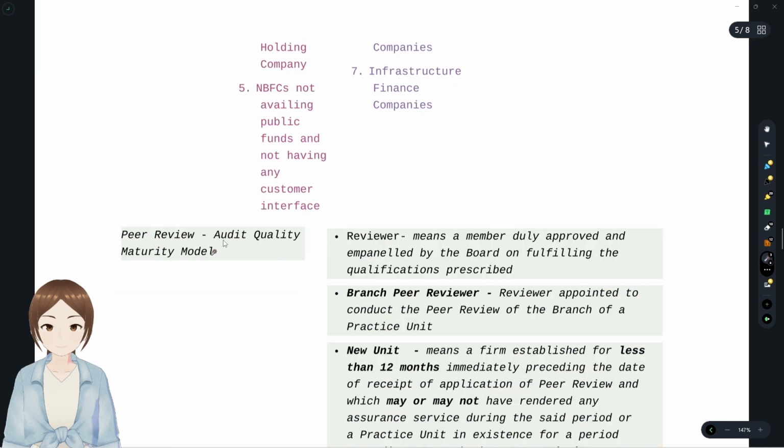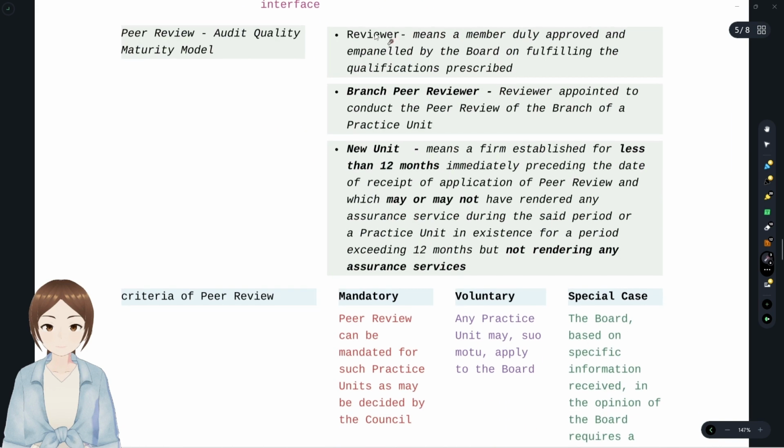Amendments of peer review. Whenever you find any kind of technical standards, peer review as per technical standard or ethical standards, what all you have to add on is audit quality maturity model; that is the only add-on that was the amendment. Now we'll see the further processes. Reviewer. A reviewer shall be a member duly approved and empaneled by the board on fulfilling few qualifications as prescribed. So a branch reviewer is also a reviewer who peer reviews the branch of a PU, that is, a practicing unit reviewer appointed to conduct the peer review of the branch of a practicing unit.